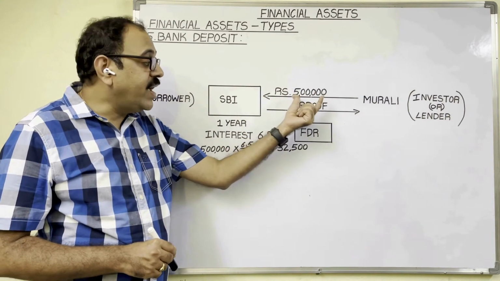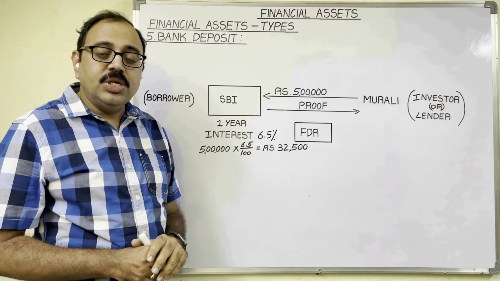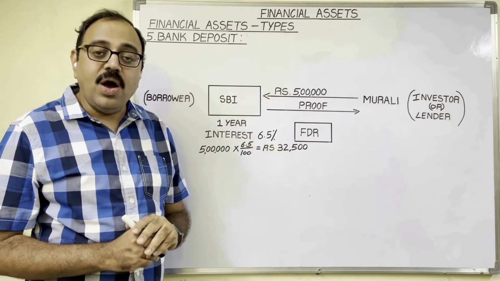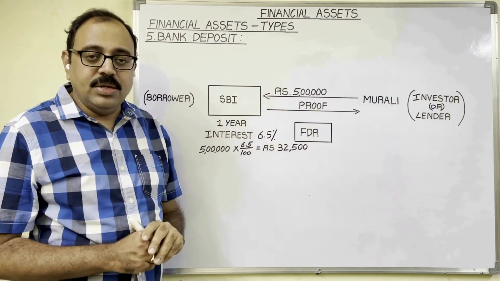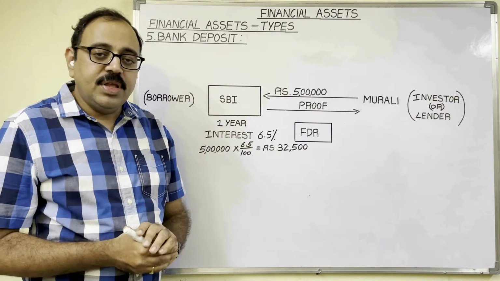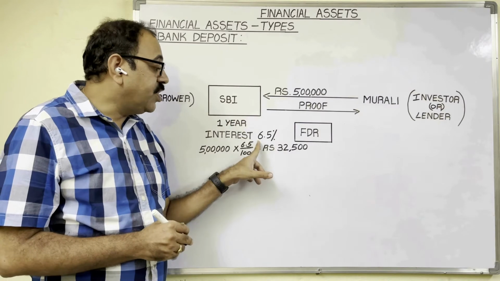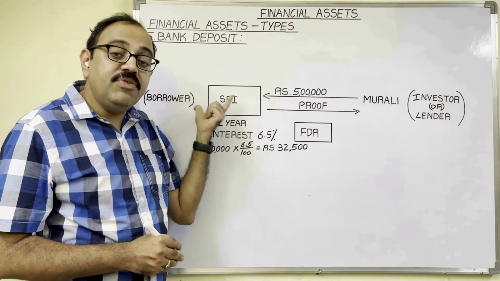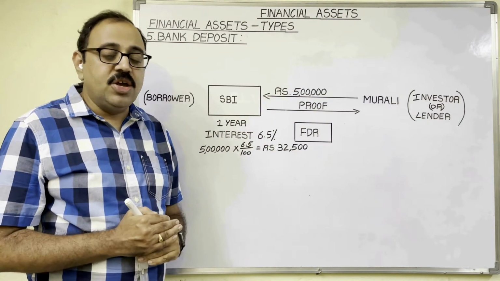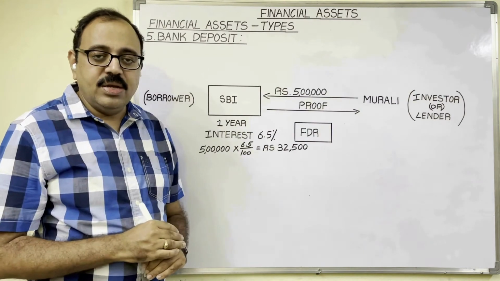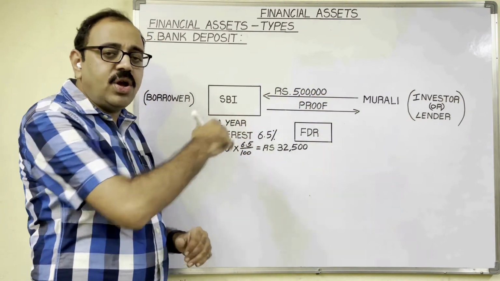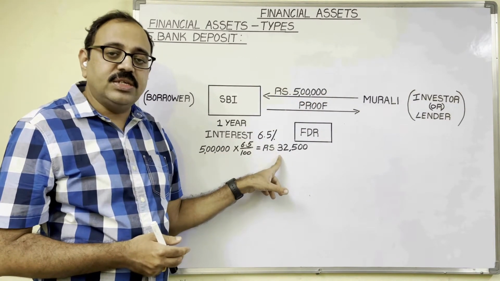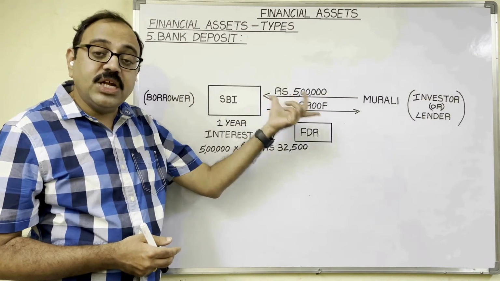Murali is going to keep this 5 lakh rupees with the banker for 1 year period, no? So during this 1 year period, bank may use this amount for investment purpose or bank may lend that money to needy people. So on that, bank earns some income. From that income, bank pays some interest to deposit holder. Don't think that Murali has to keep this amount compulsory for 1 year. In case of emergency, Murali can go for premature withdrawal. Means before 1 year also Murali can withdraw his money by closing his FD account. But he will not get this much of interest. And bank may charge some financial penalties also.